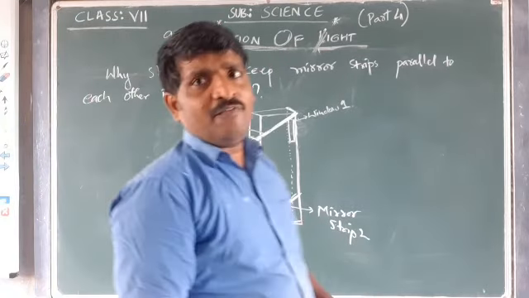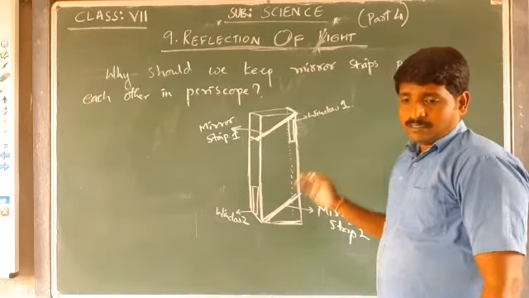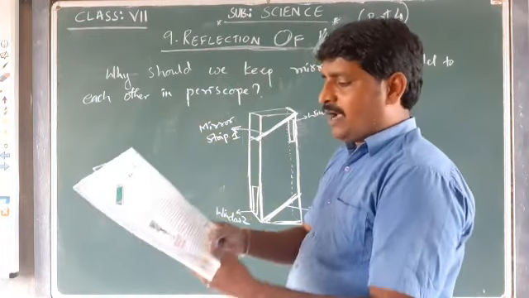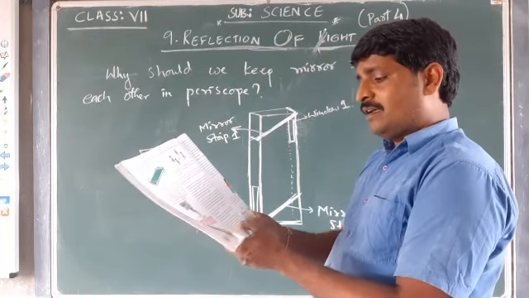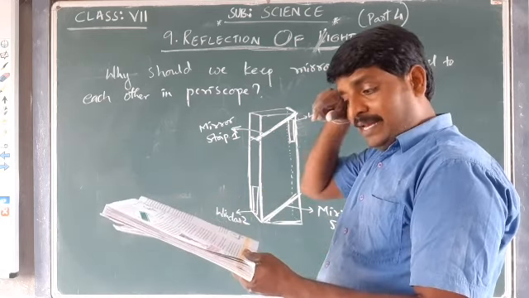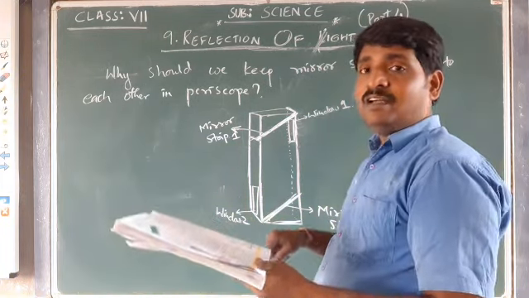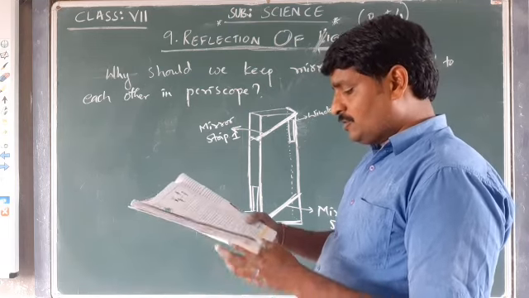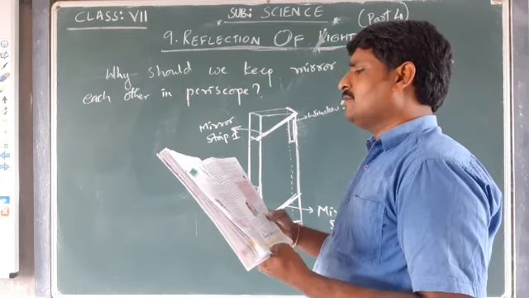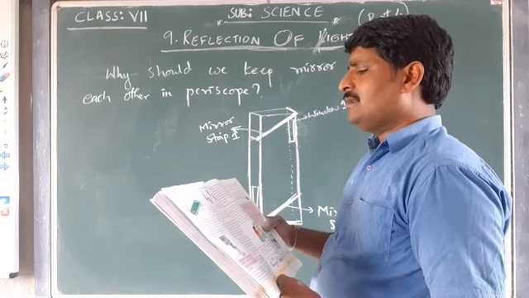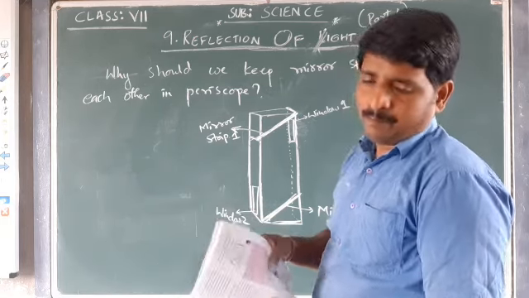Suppose if we keep them. Now let us try to answer why the mirror strips of the periscope are parallel. In the periscope, the incident ray of the second mirror is the reflected ray of the first mirror. When these two rays are parallel to each other, then only the ray lies on the same plane and can pass through the windows of the periscope.